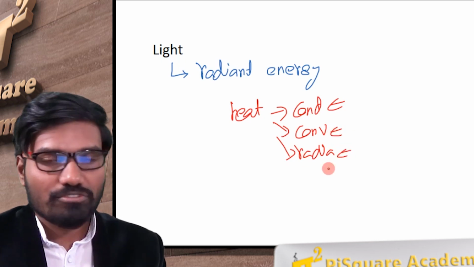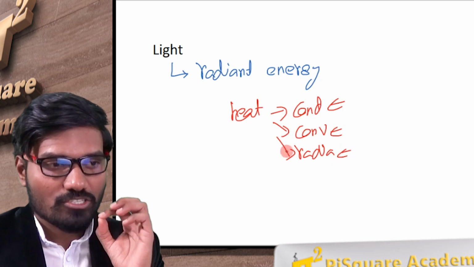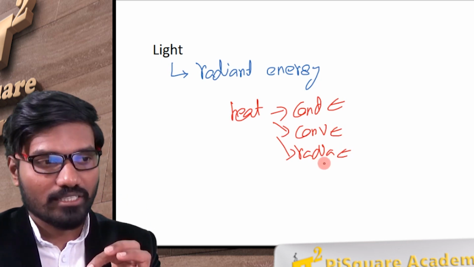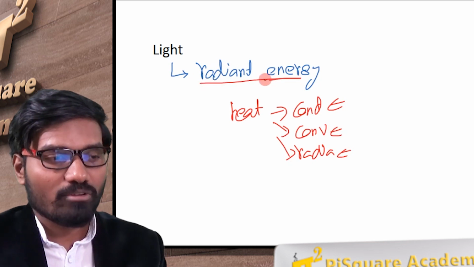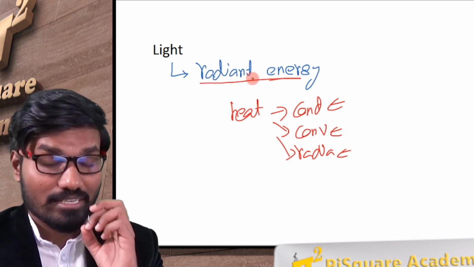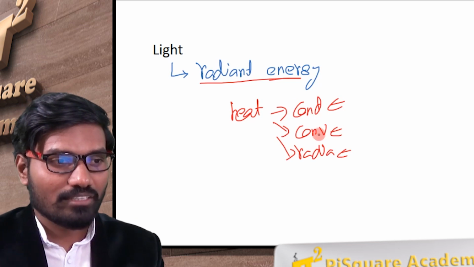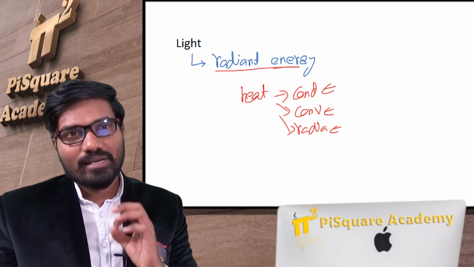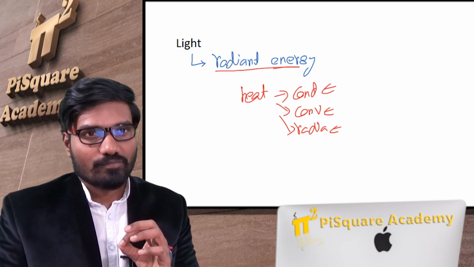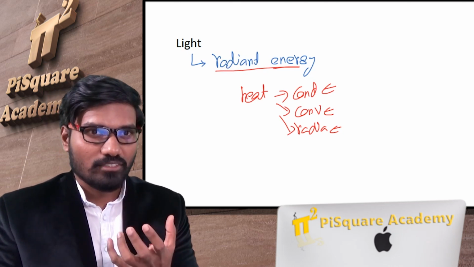Radiation needs no physical contact and no molecular movement; heat can pass through air by radiation. So light is a radiant form of energy, not conduction and convection, a radiant form of energy, light energy. Now let me consider the light source.